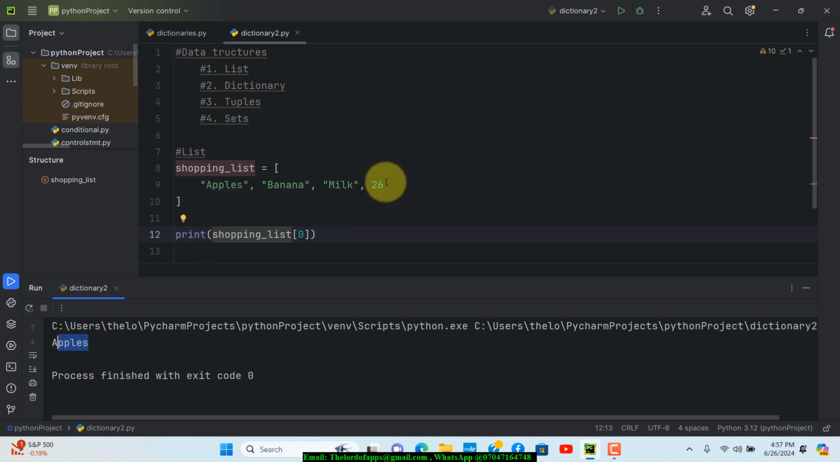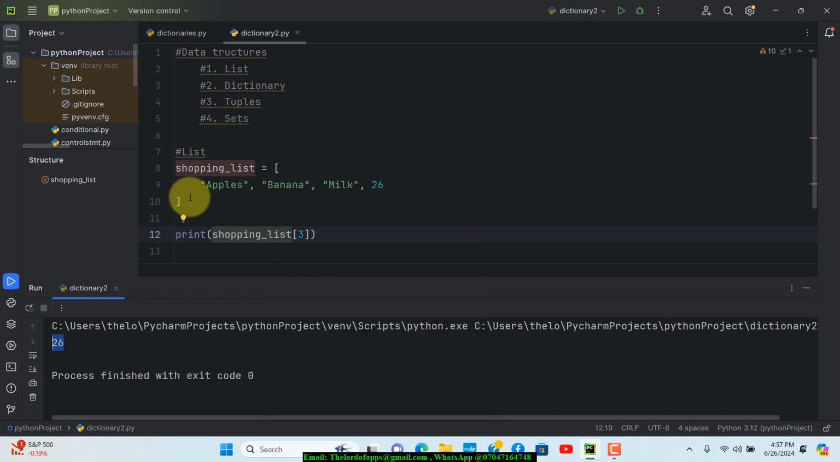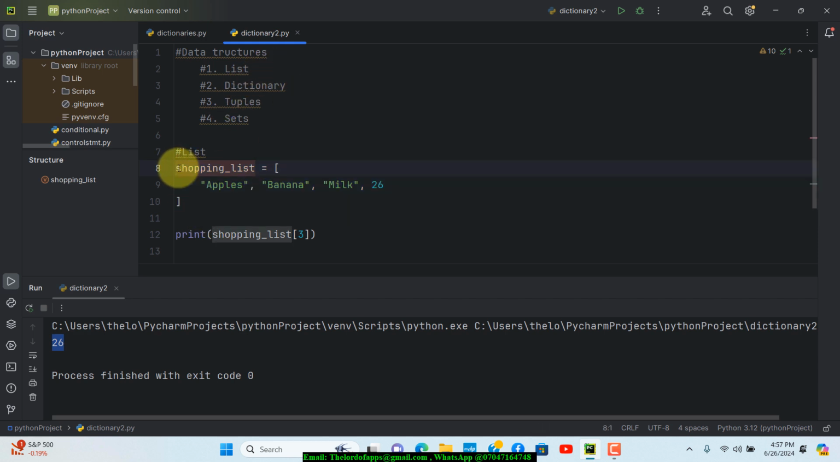That's the first element. If I want to get this one right here, that's in position 3, so I throw 3 right there, save the changes, and run that code again. And you see that we get 24 right there. So that's just what a list basically is. Without wasting much time, let me comment these lines out right away.